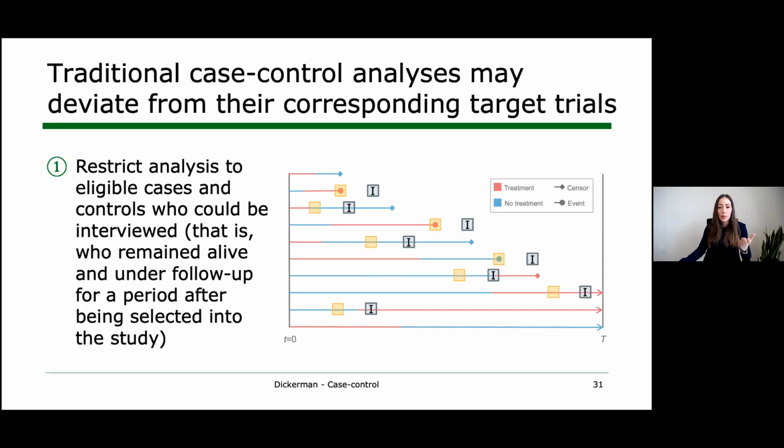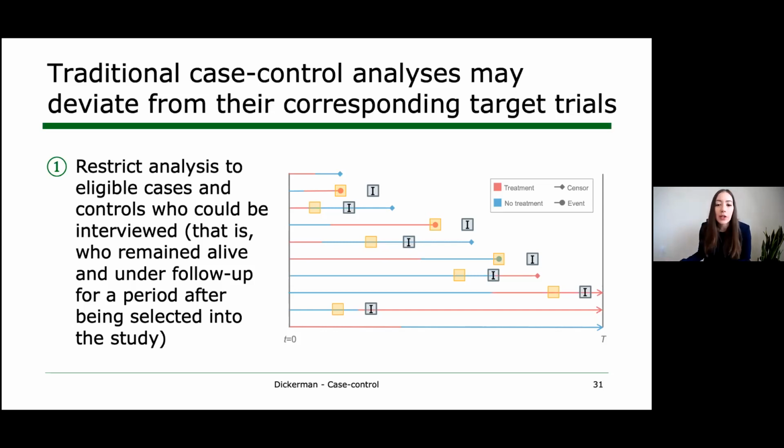And so just to be clear, I think this is great. This is a good thing. We want higher quality data. But where we might run into trouble is when the analysis is restricted to eligible cases and controls who could be interviewed. That is, those who remained alive and under follow-up for a period of time after being selected into the study. And this will be particularly problematic if there is differential loss to follow-up in the two groups over that period.